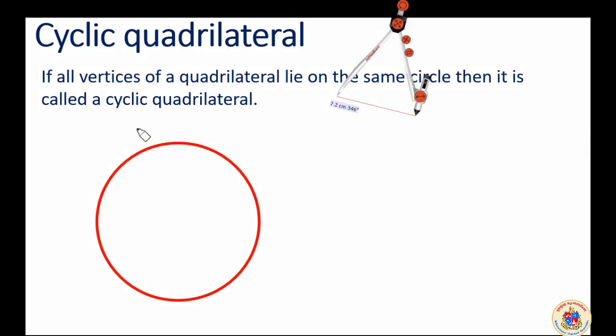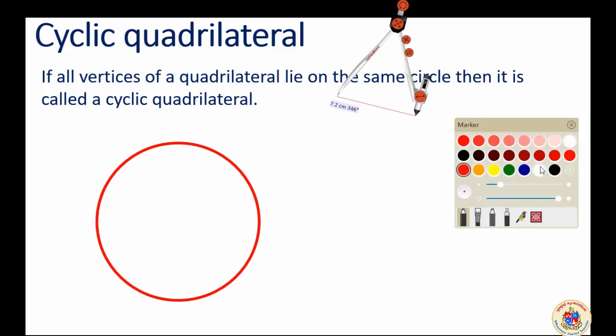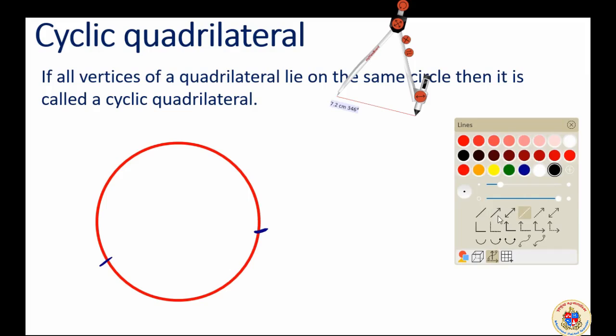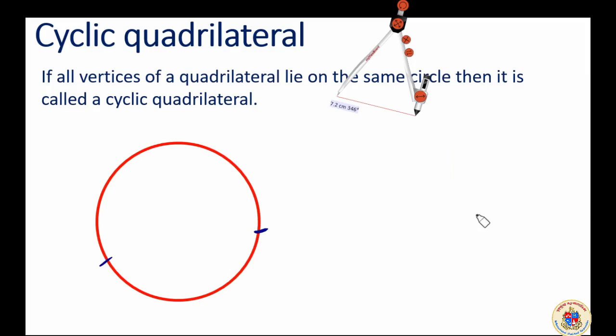We will simply mark 2 points anywhere over here. Now we can make a cyclic quadrilateral. I am going to draw an inscribed angle for these arcs. I have drawn one here.